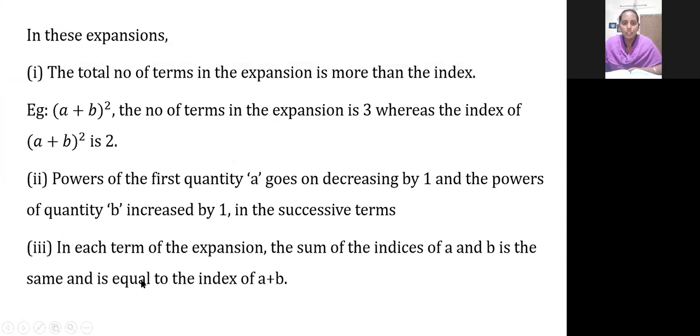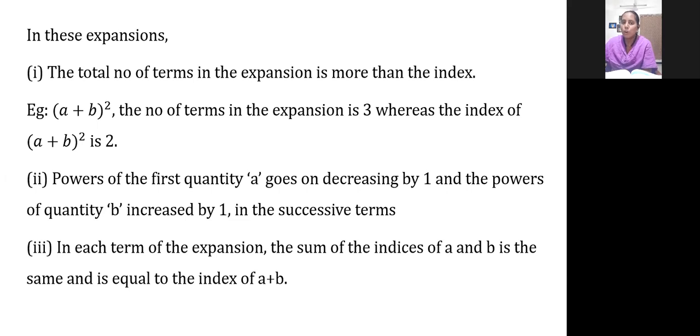In each of the expansion, the sum of the indexes of A and B is the same and is equal to the index of A plus B. Can you tell me what it is? In each term of the expansion. Anyone, can you explain this? I think last week itself I gave an explanation for this. In each term of the expansion, the sum of the indexes, you know that, index value, that is power value.